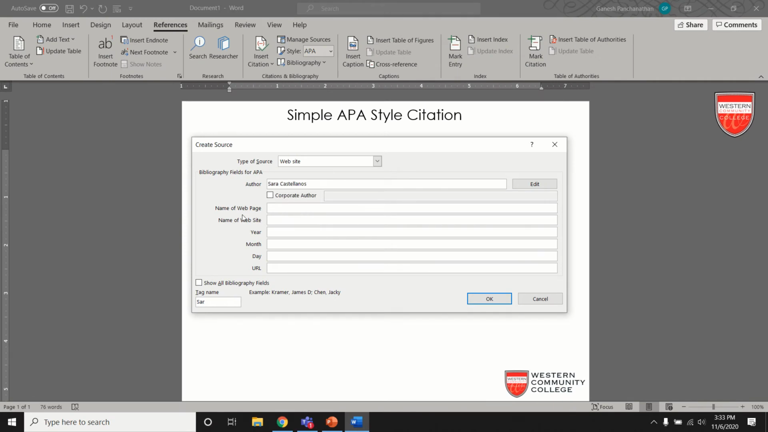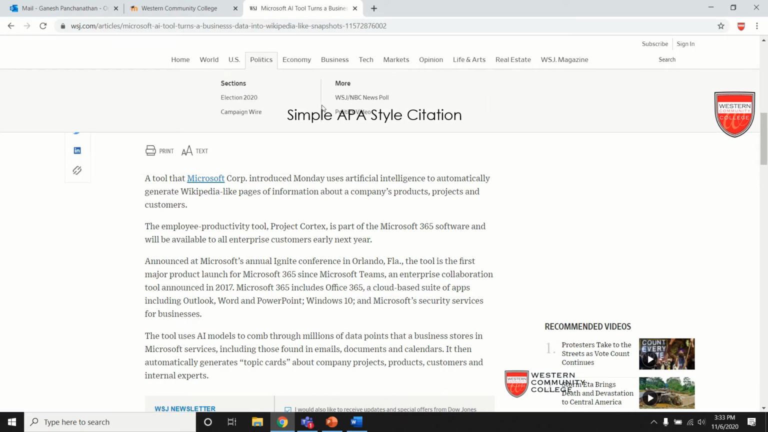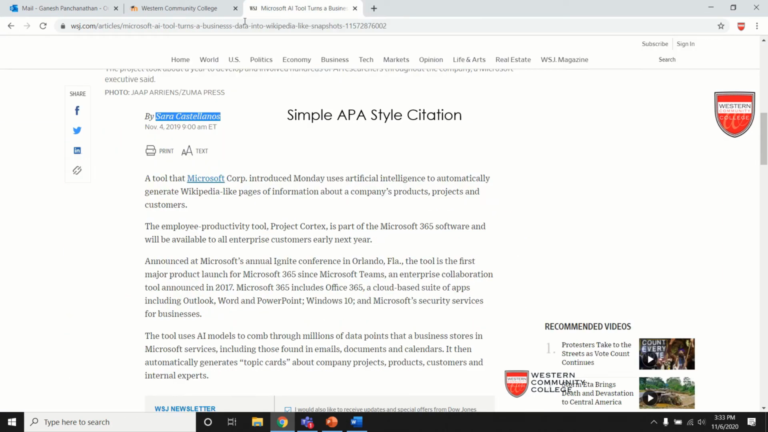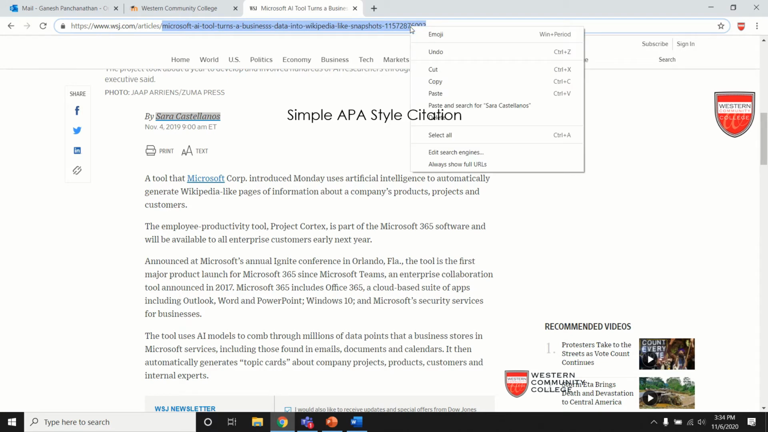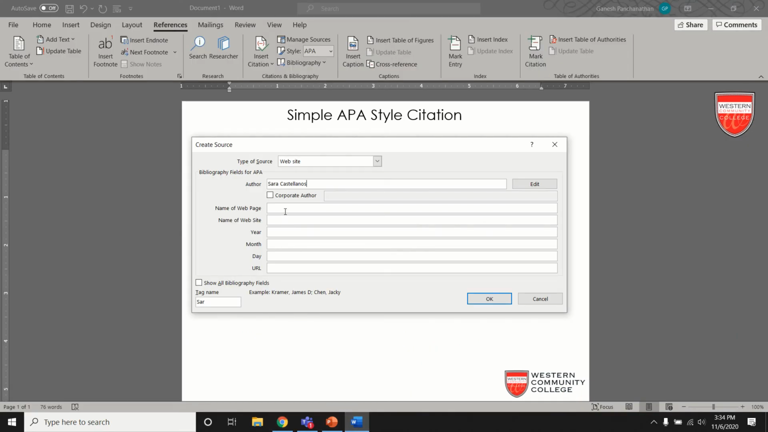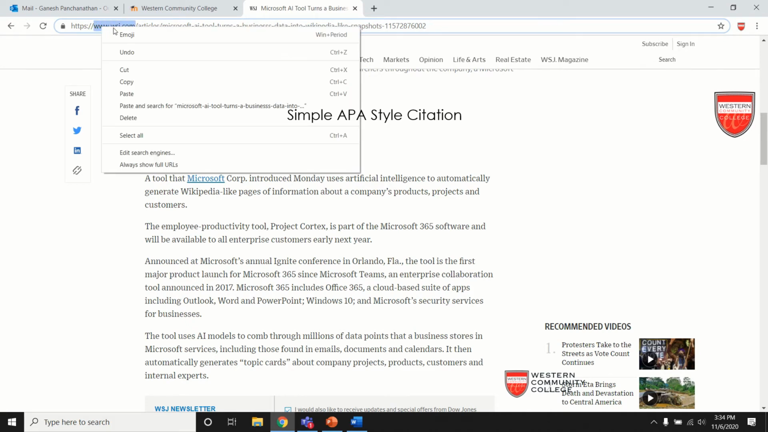A website is nothing but a collection of web pages. So a website will have many different web pages available. When I click on each link, it directs me to a specific web page. So this is a website, wsj.com. My web page will be the one at the end, so I'll copy this content. This is my web page. And the website name is the one mentioned over here, wsj.com. I can even put just WSJ as well.